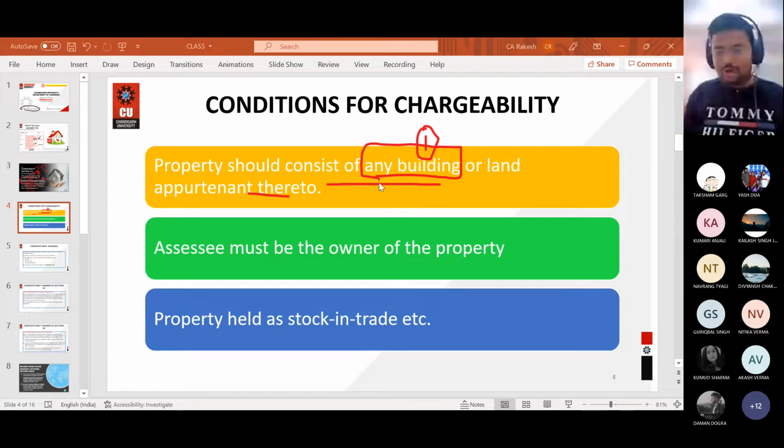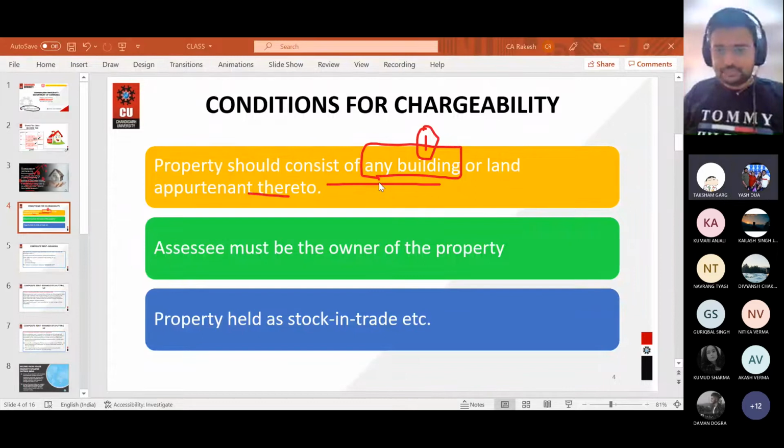Whether it is a shop, a factory, or a house, if you are generating income, that income is chargeable to tax as per the law defined under the head of income from house property. Have I made myself clear, everyone? Yes or no? Yes, sir.